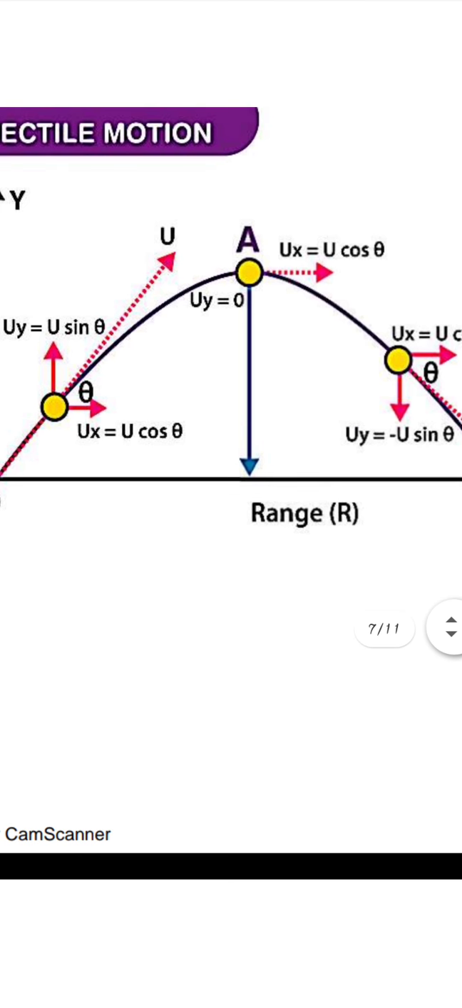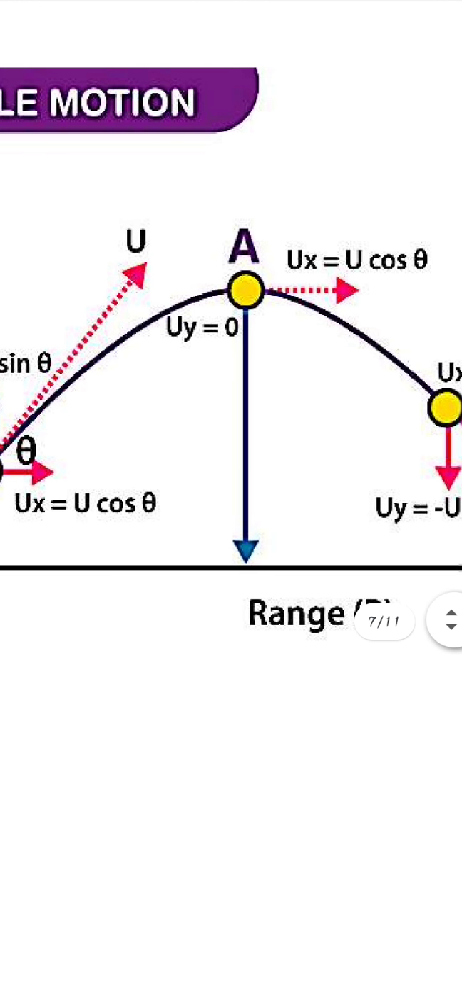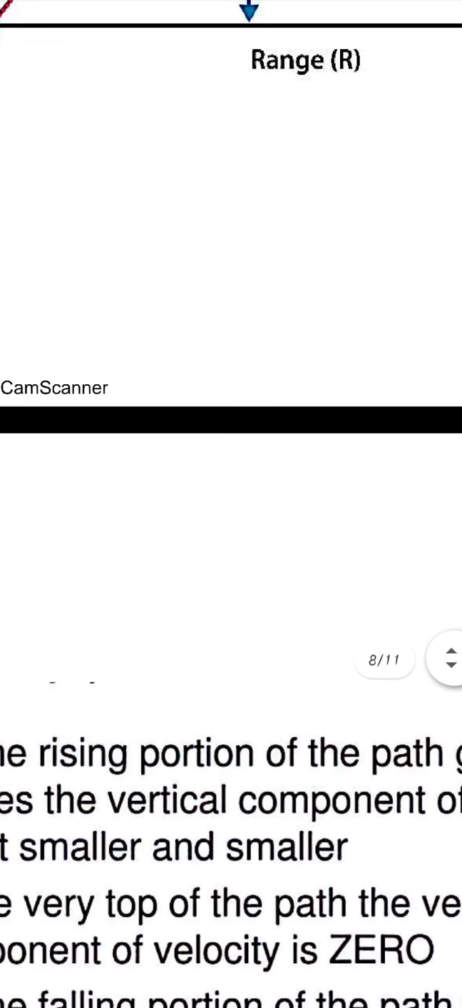Okay, so these are the points which you have to remember about projectile motion: on rising, the pull of gravity causes the vertical component of velocity to get smaller and smaller. Whenever the object moves upwards, the velocity becomes smaller and smaller, and at the highest point, here you can see the point A, the velocity will become 0. So the vertical velocity becomes smaller and smaller, and at the maximum height the final velocity will become 0.